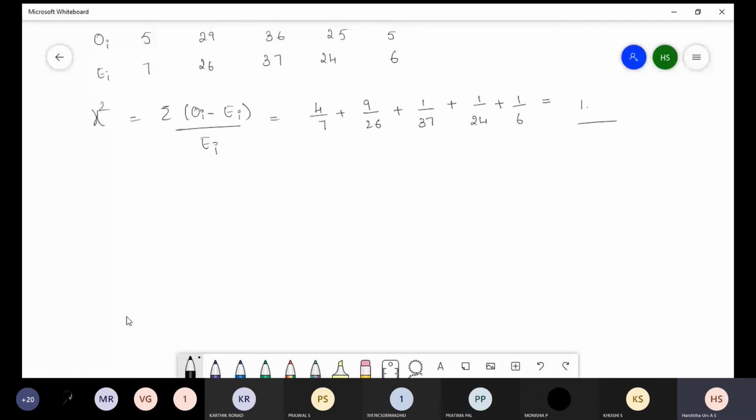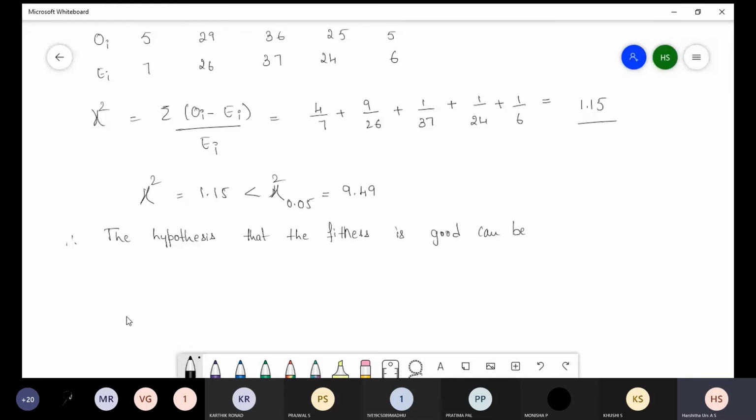1.15. So the chi-square value, what they have given in the question, 1.15, that value is less than chi-square of 0.05, that is 9.49. Therefore, the hypothesis that the fitness is good. If it is less than the given number, then the fitness will be good and we accept that hypothesis can be accepted.